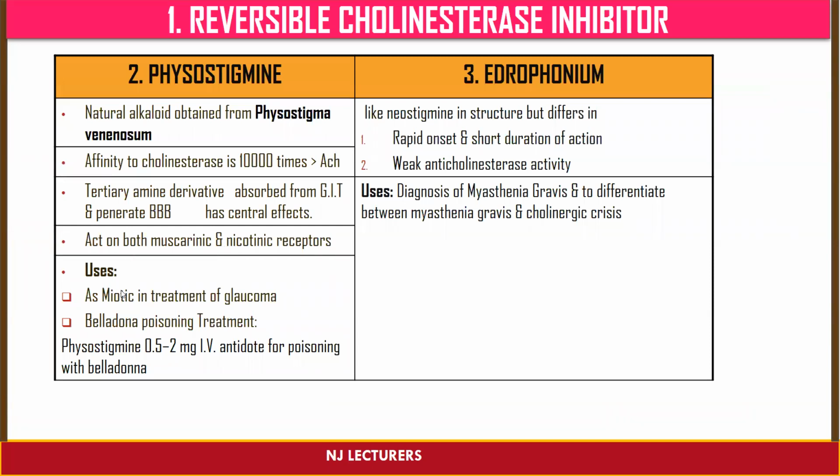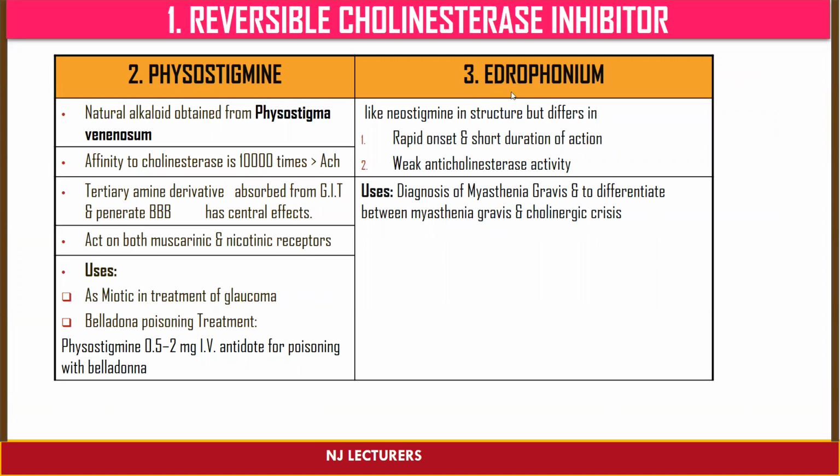Uses of physostigmine are that it is used as a miotic in the treatment of glaucoma and also in the treatment of belladonna poison. That is the poison associated with overdose of atropine. Physostigmine 0.5 to 2 mg IV is the dose used as antidote for poisoning with belladonna. So remember, physostigmine is an antidote for belladonna poisoning, that is nothing but atropine poisoning.